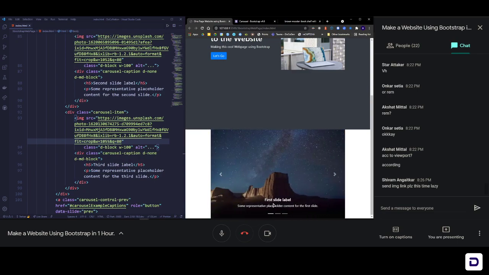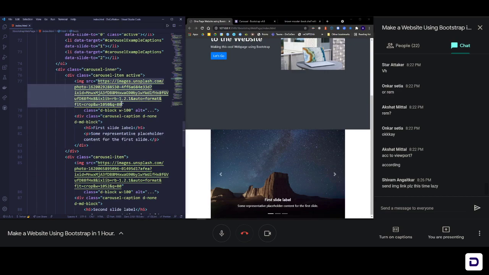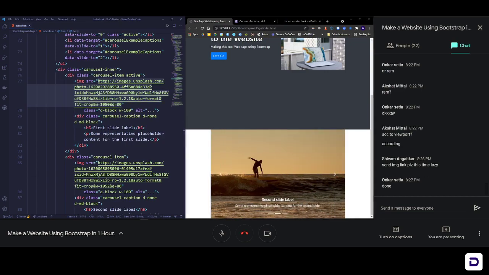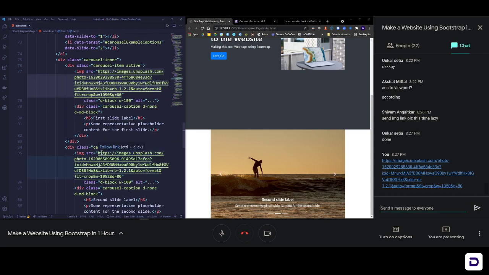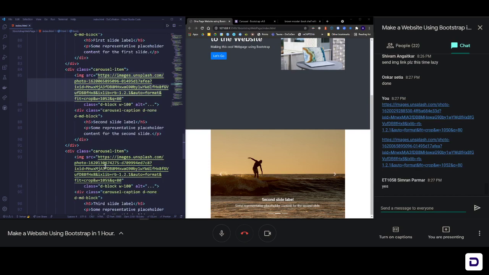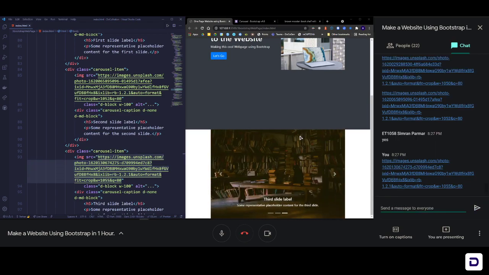Did you guys get the carousel with the images, or are you guys adding it right now? Okay, you need the image link as well. Okay, fine, I'll send it to you. Omkar is done with it. That's great. Others, those who are done with it, just write yes or done in the chat box. Let me know if you are with me. The second image, how many times do I have to copy paste for you, Shivam? Okay, Simran is also done. And the third image. Okay, go ahead, take these images, add it to your code.